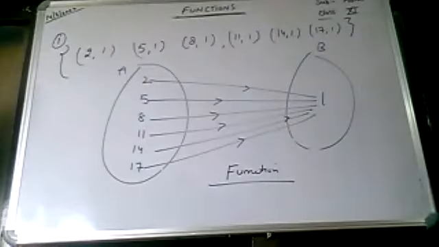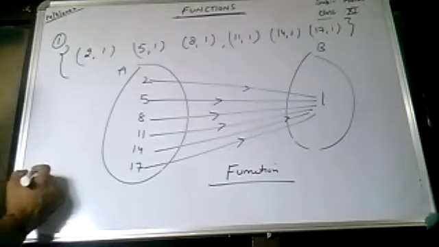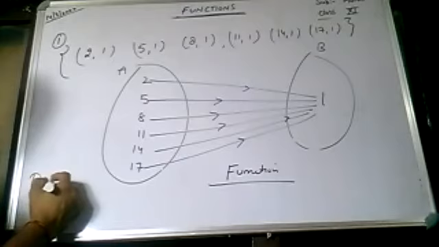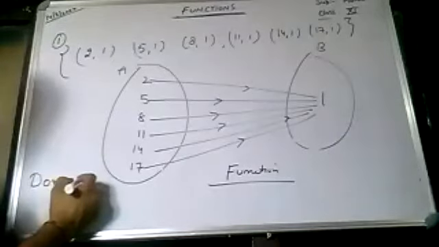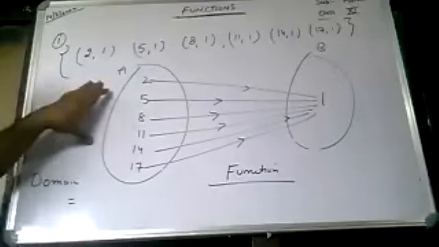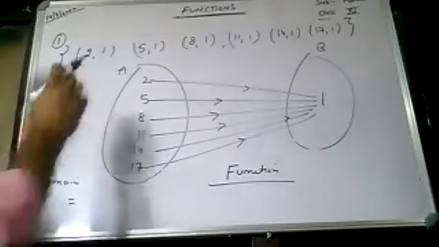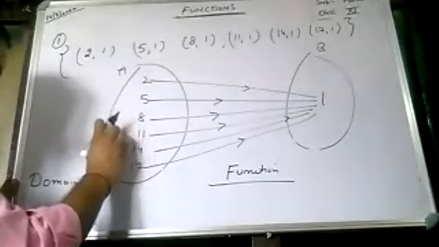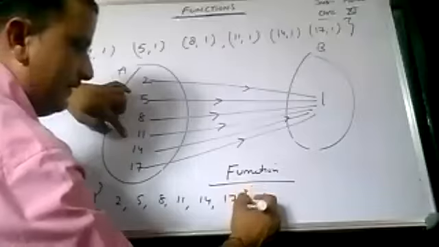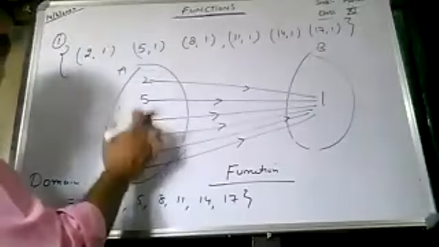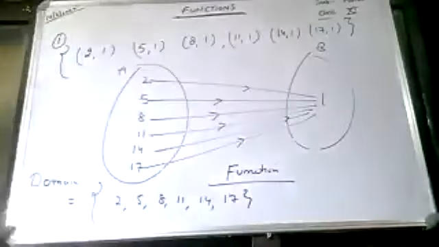Next you are supposed to find the domain and the range. What is the domain here, class? Domain is the first component, the first set: all those elements in the first set which are mapped to the second. So 2, 5, 8, 11, 14 and 17. These are the elements from the first set which have an image in the second set.